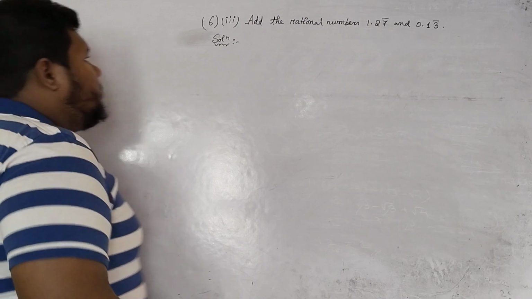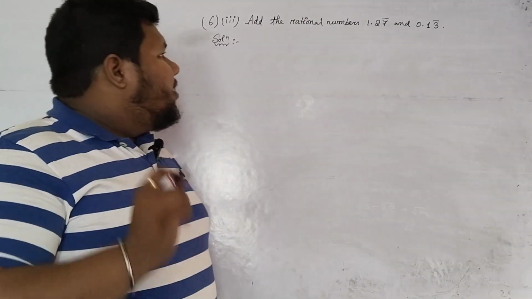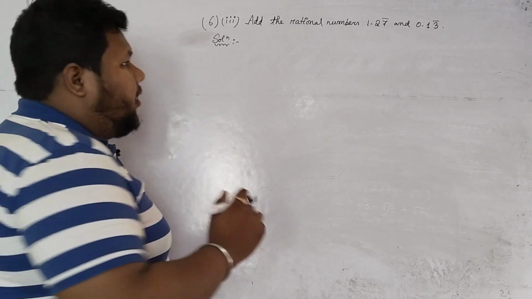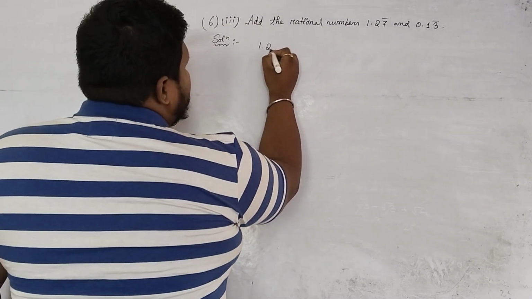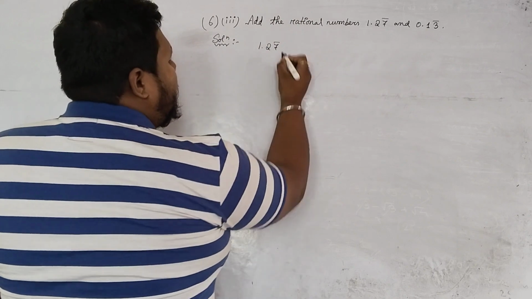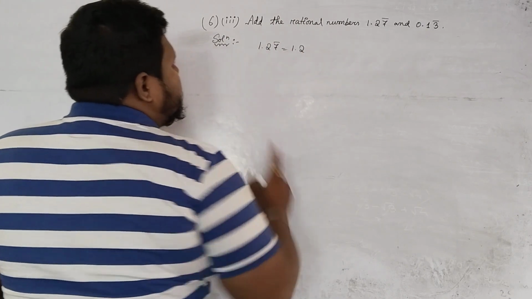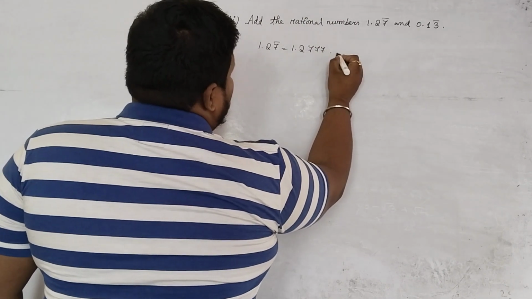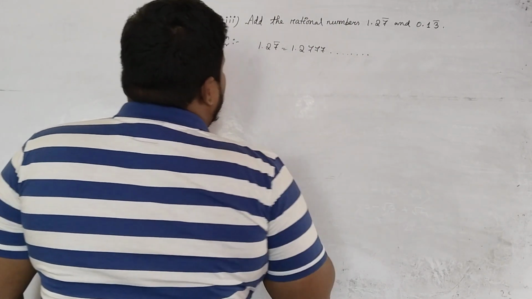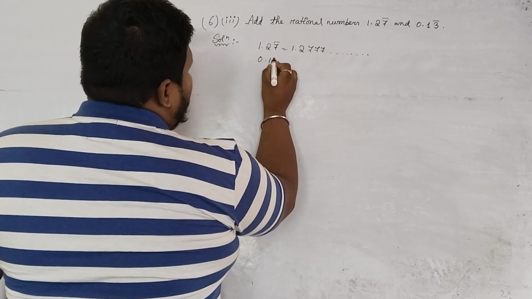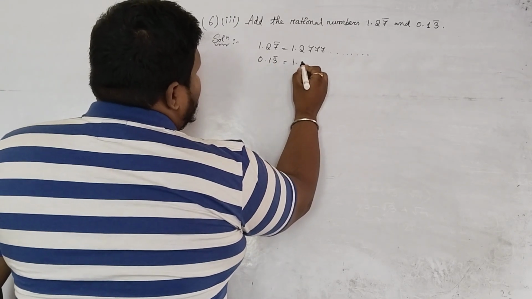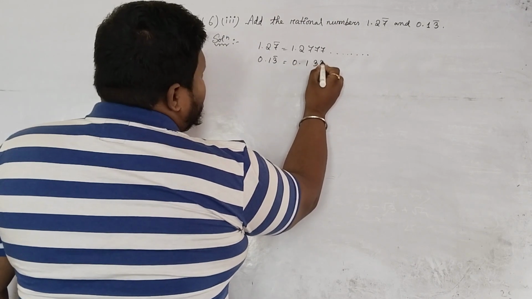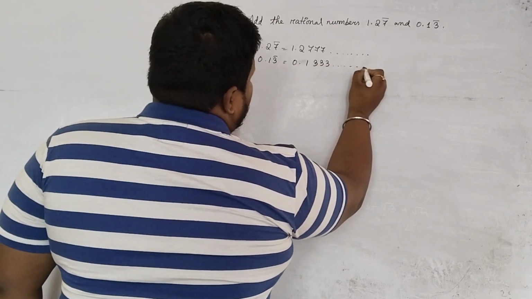Okay. So 6 number 3, add the rational numbers 1.27 bar and 0.13 bar. So you first see 1.27 bar, what can I write? 1.2, since 7 is repeating, that means 7 7 7 dot dot dot, right? It will go on. Next 0.13 bar, what can I write? 0.1, the 3 is repeating, dot dot dot, right?